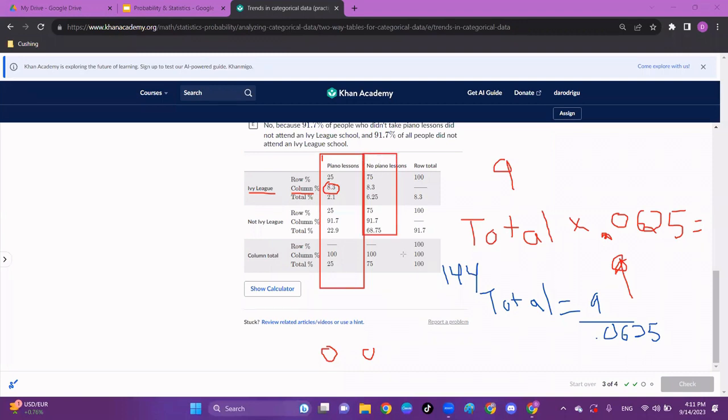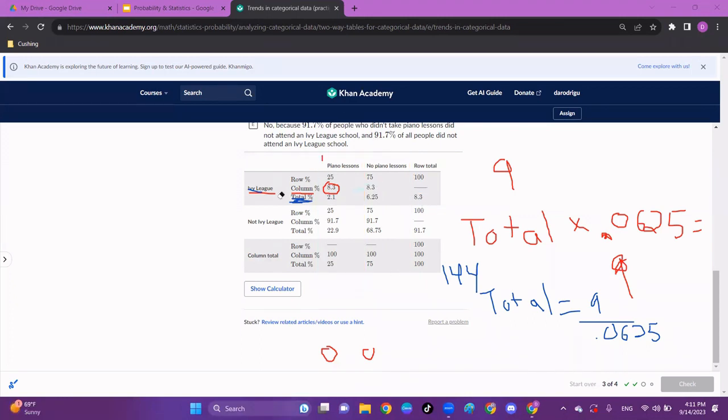Let's compare this to no piano lessons. Out of the people that took no piano lessons, this column, it says column percent, 8.3. So it looks like whether you took piano lessons or not, there was about an 8.3% chance you went to an Ivy League school. And there's another number here in the table that kind of supports that. If I look at the total, so if I look at Ivy League total here, 8.3% of people in total went to an Ivy League school. So it makes sense that out of the piano people and non-piano people, that number held at 8.3%. So it doesn't really matter whether you took lessons or not. There's an 8.3% chance you went to an Ivy League school.